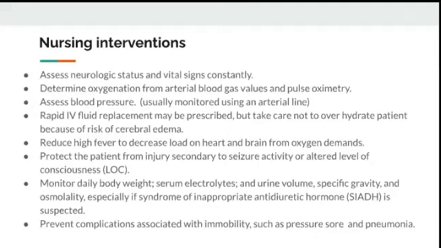If the patient has a fever, nursing measures should be done to reduce the temperature, protect the patient from injury, especially during seizure activity, monitor daily weight, serum electrolytes, intake output, and prevent complications associated with immobility. So the patient will be kept on bed rest, so you have to check for pressure sores or aspiration pneumonia.